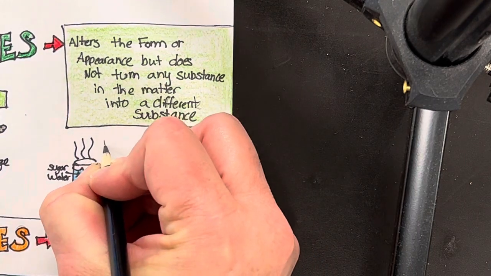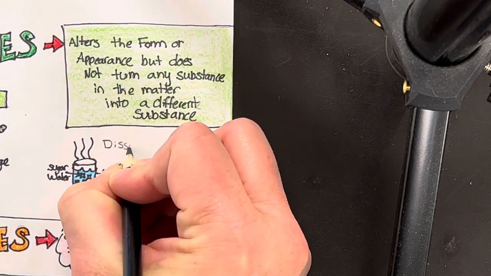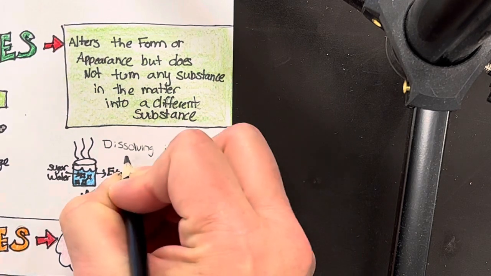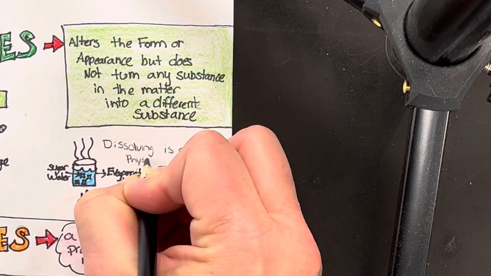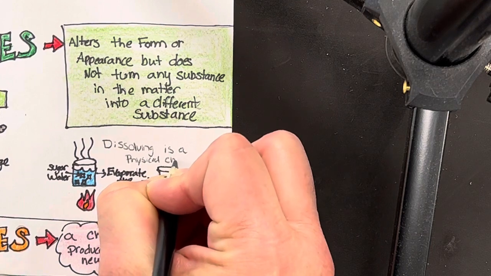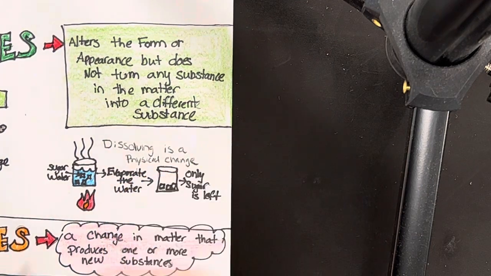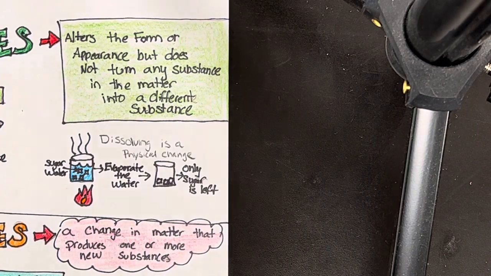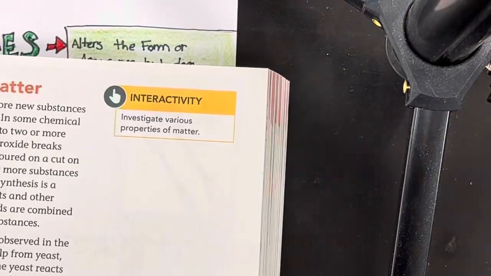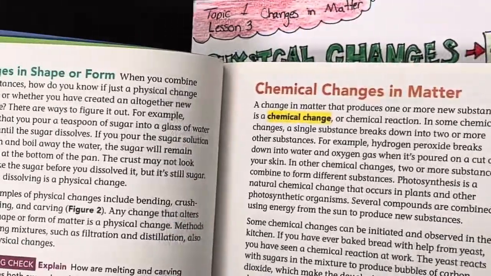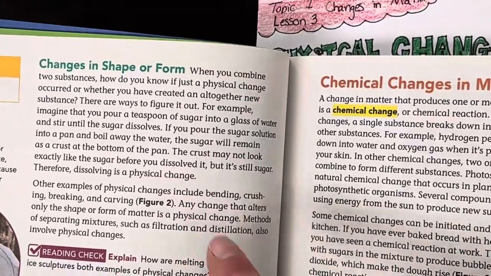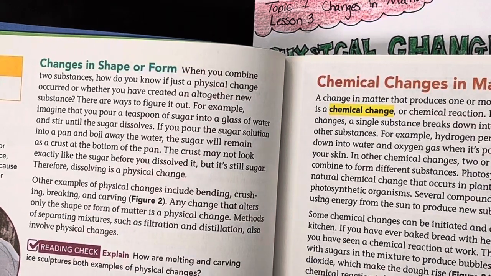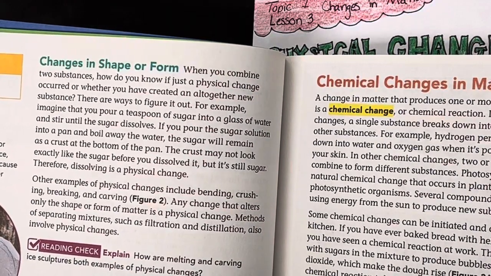So I'm going to write up here, dissolving is a physical change. Okay. So then, if we go back to our next paragraph, other examples of physical changes include bending, crushing, breaking, and carving.